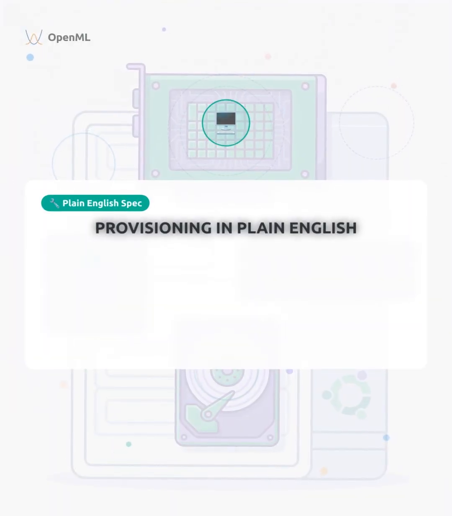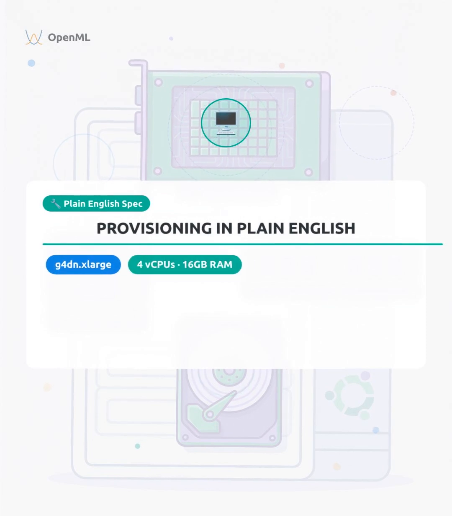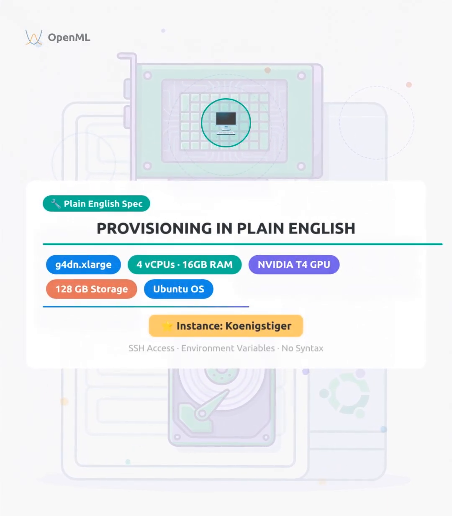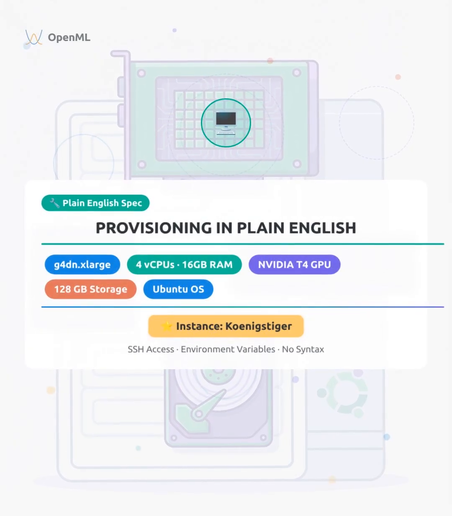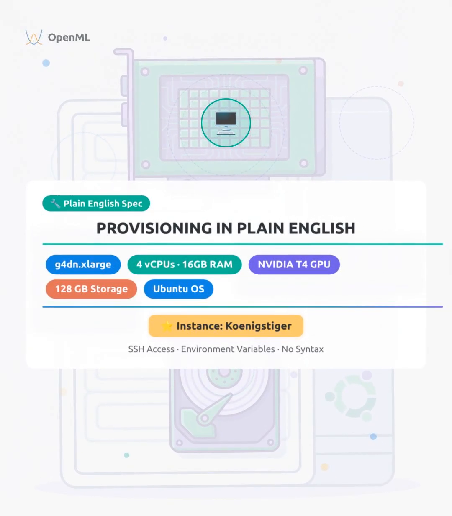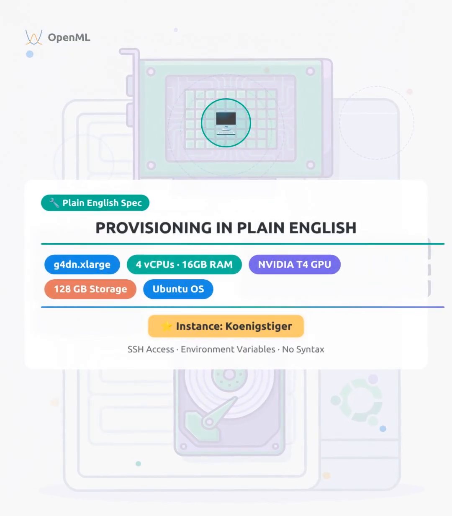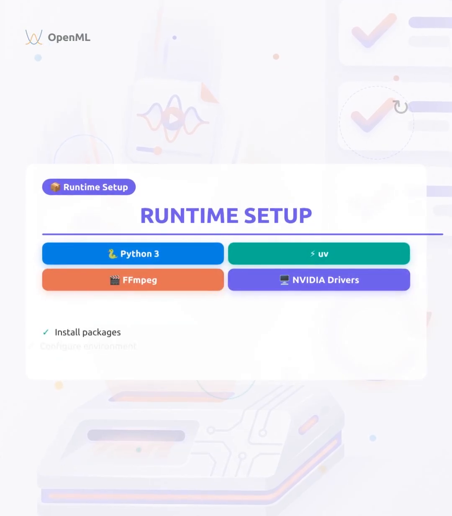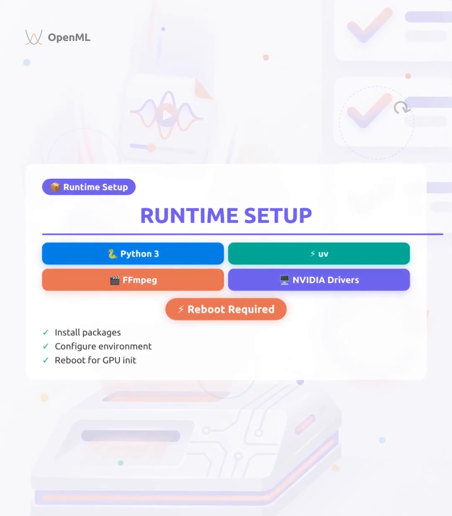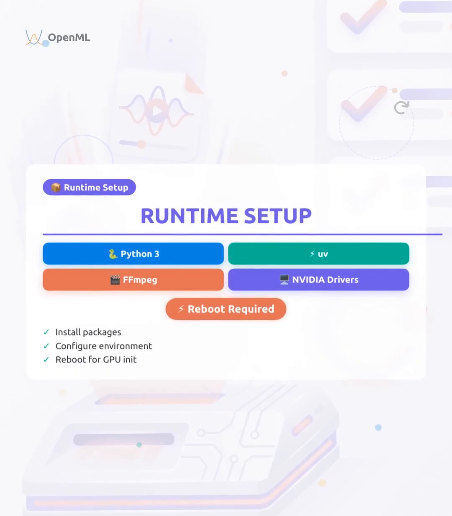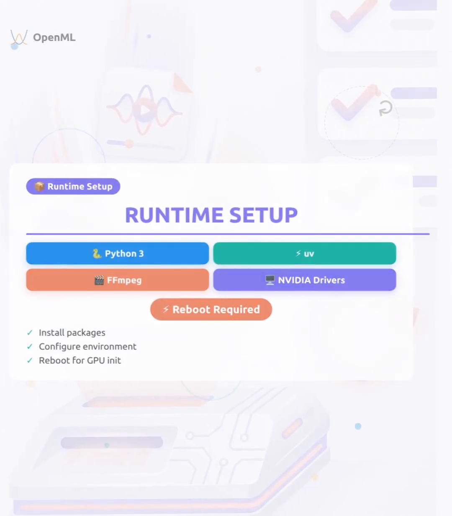Then come the instructions, in plain English. Create a G4dn.xlarge instance, 4 vCPUs, 16 gigs of RAM, an NVIDIA T4 GPU, 128 gigs of storage. The operating system must be Ubuntu. The instance name should be Koenigsteiger. Configure SSH access using environment variables. An engineer reads this and immediately understands it. An agent reads this and executes it.